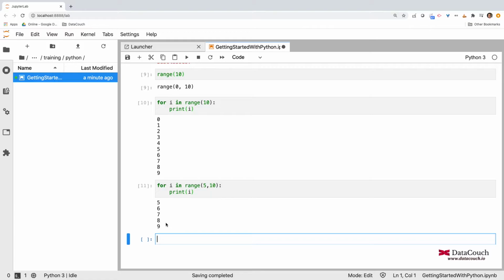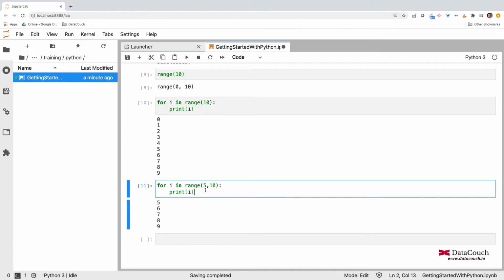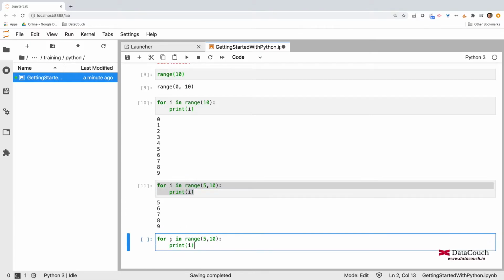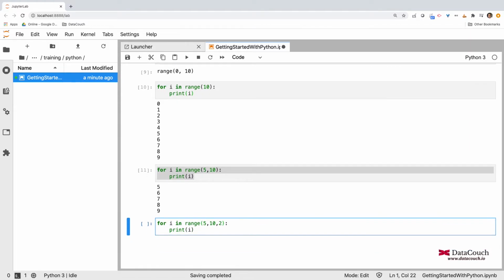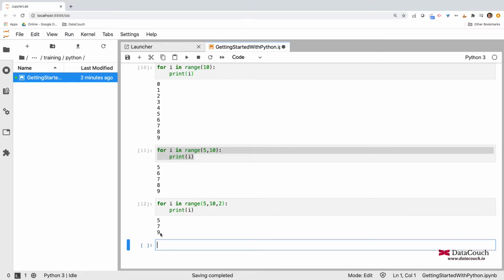So last index is not included, that's why it is going till 9. I can also specify the step size. So this is the third variation of the range method, and I can say I want step of 2. So when I do that, then I get 5, 7 and 9. Last one is the step size.